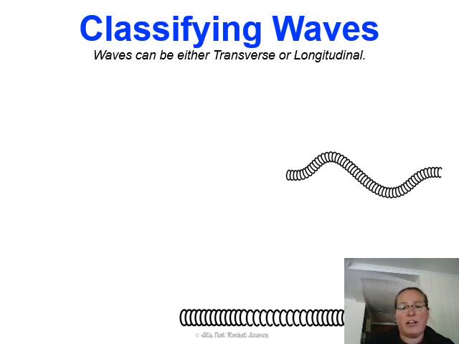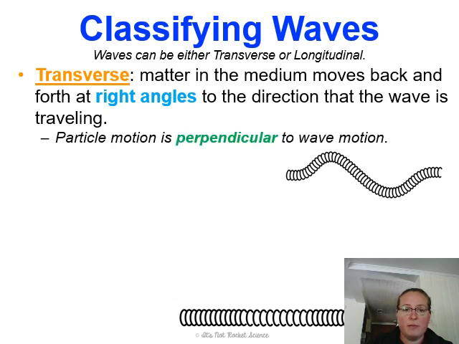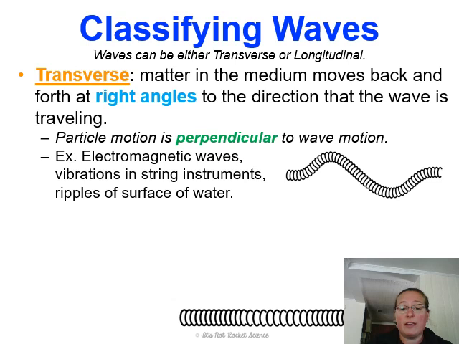So how do we classify waves? In addition to being either electromagnetic or mechanical, waves can also be transverse or longitudinal. A transverse wave is one where matter in the medium moves back and forth at right angles to the direction that the wave is traveling. Particle motion is perpendicular to wave motion. Examples are electromagnetic waves, vibrations in string instruments, and ripples on the surface of water.